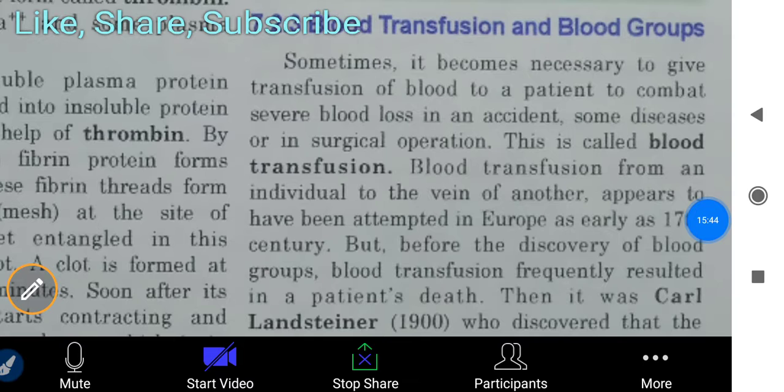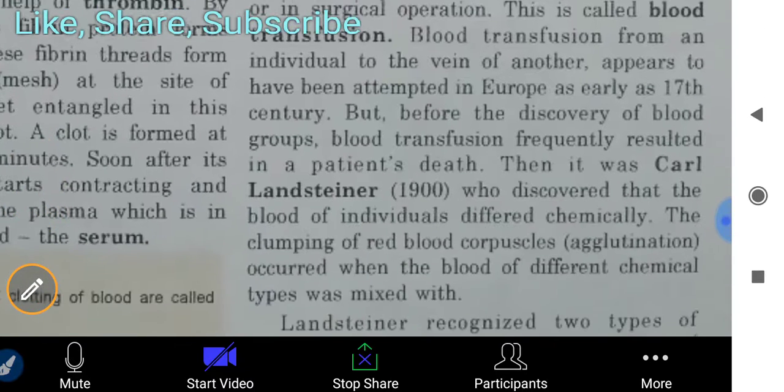So, blood transfusion and blood groups. Now we talk about blood transfusion and blood groups. Sometimes it becomes necessary to give a transfusion of blood to a patient to combat severe blood loss in an accident, some diseases, or in a surgical operation. This is called blood transfusion. You have already read and heard about these terms, like blood donation. It is good for health also if you donate your blood regularly, if you are happy and healthy.